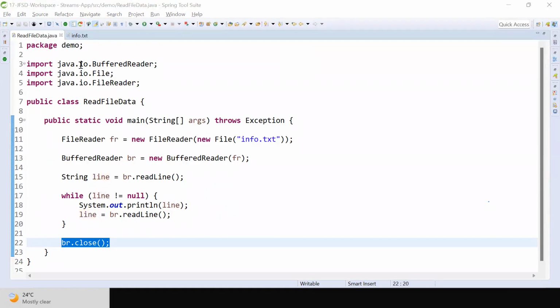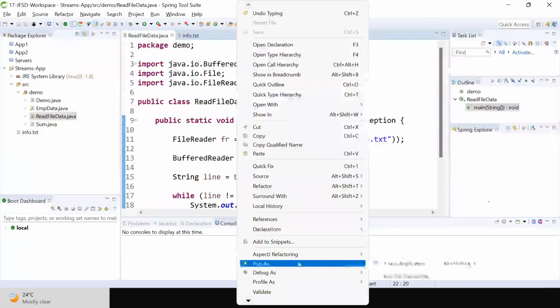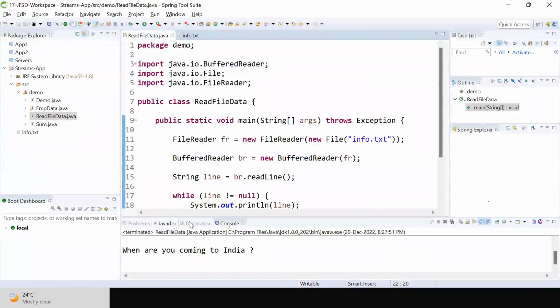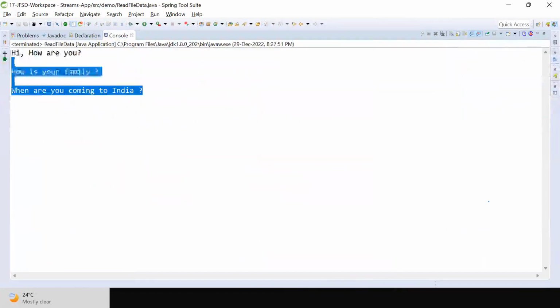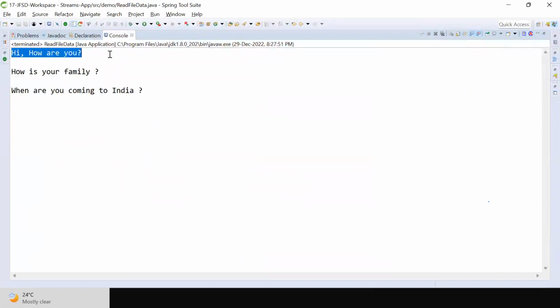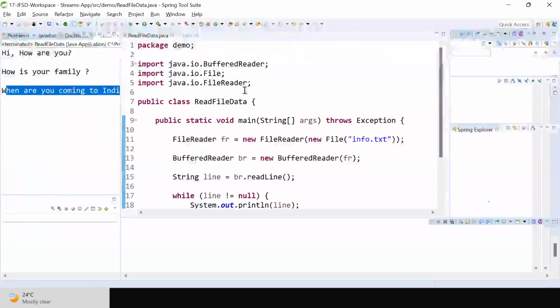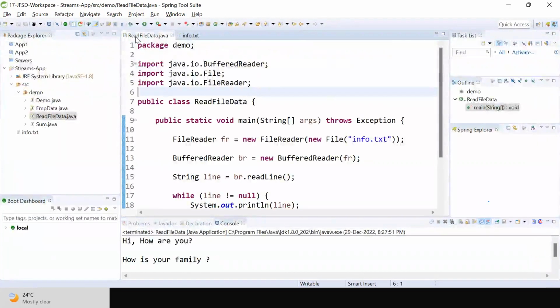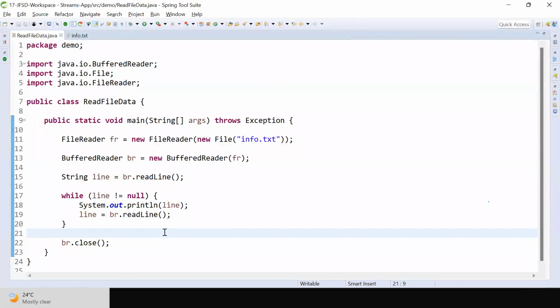Now let's run this program. Run as Java application. Are we able to read the file data and print it on the console? Hi, how are you? How is your family? When are you coming to India? Yes, we are able to read it. By using FileReader and BufferedReader, we are able to read the file data by using our Java program.